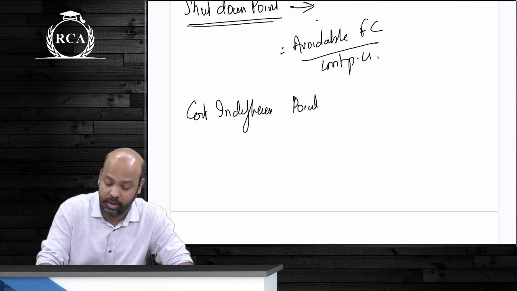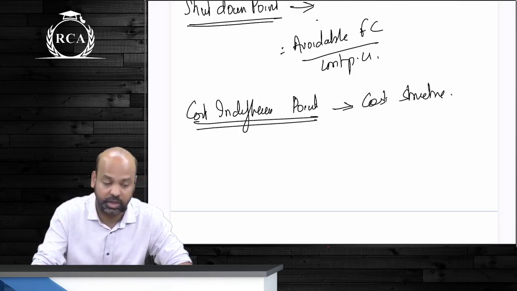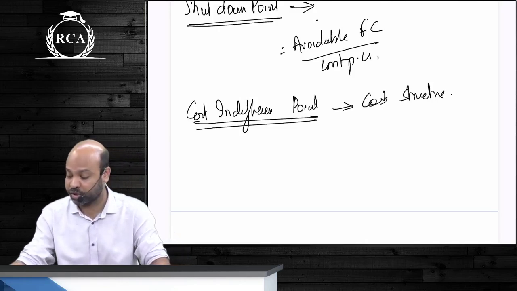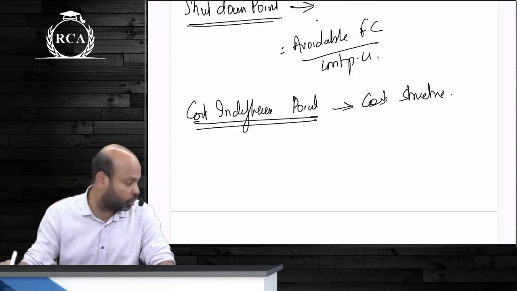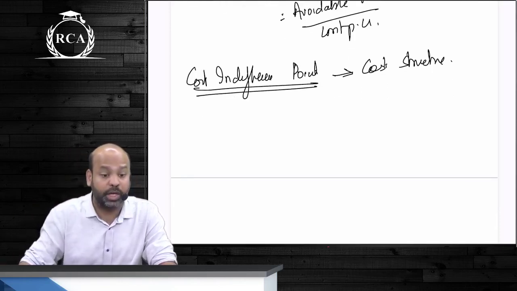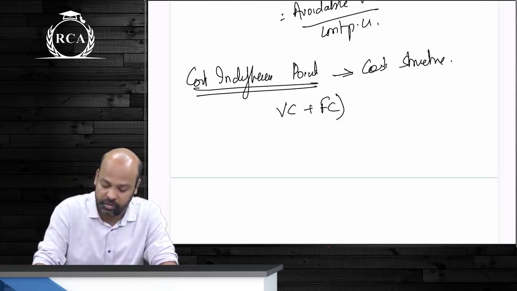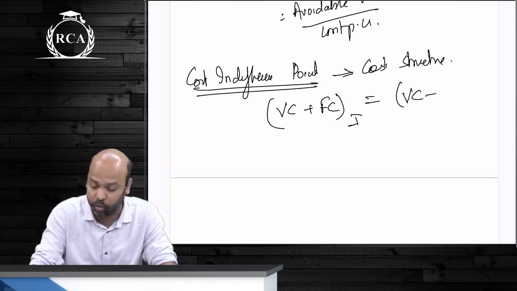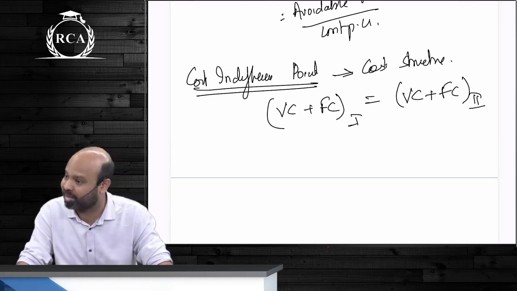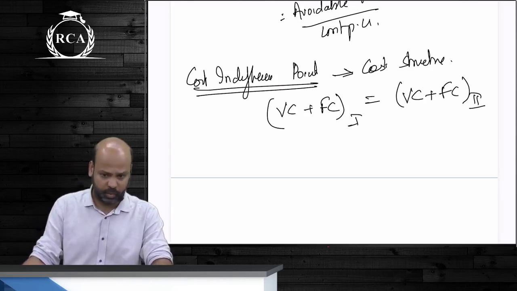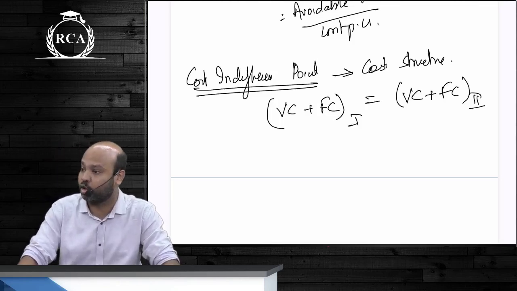Cost indifference point is in relation to multiple cost structures. Irrespective of the cost structure that you select, your revenue per unit is not going to change. You're still going to make the same amount of selling price revenue. So in order to arrive at your cost structure, you will have to equate the total cost under two alternatives. That is, sum total of variable cost and fixed cost under one alternative will be equated to sum total of variable cost and fixed cost under the other alternative. You will take volume as X units, you will automatically get the indifference point. Less than the indifference point, you're supposed to select the alternative with a lower amount of fixed cost.